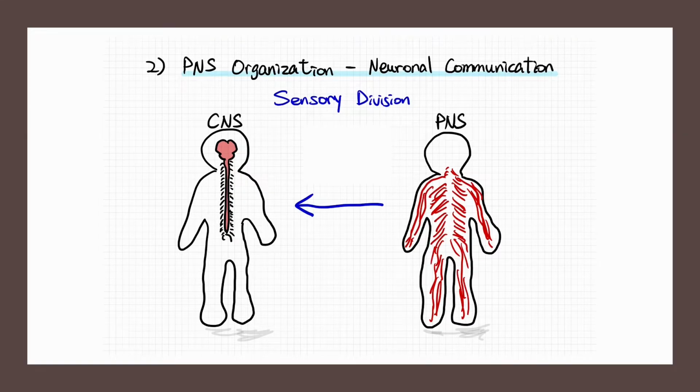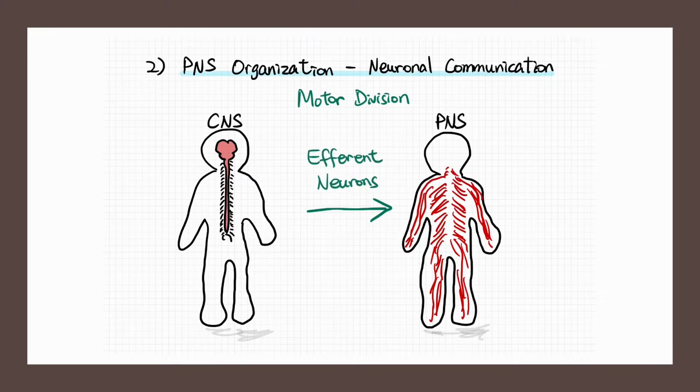The PNS can be organized based on neuronal communication. The sensory division carries sensory information from the periphery to the CNS. They are also called afferent neurons. On the other hand, the neurons that carry motor functions from the CNS to the periphery are called efferent neurons. You can think of it as having an effect on the peripheral organs.